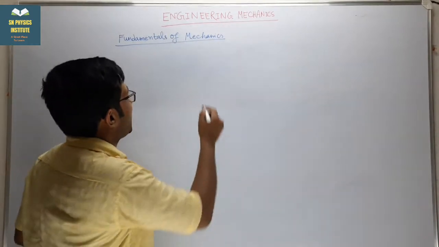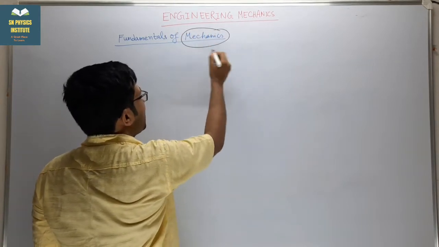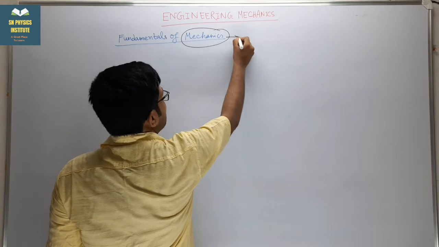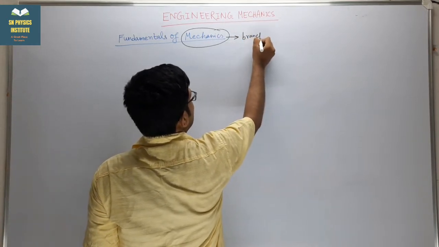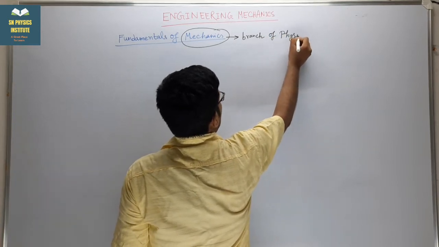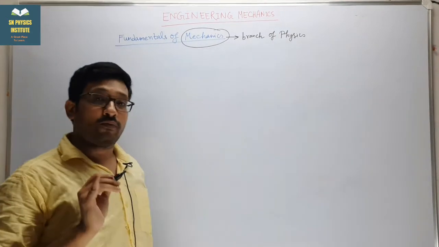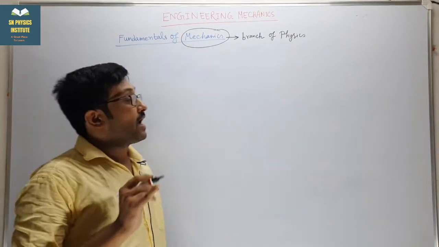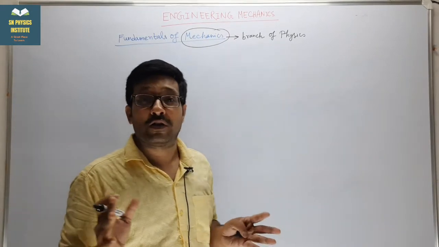So see, at first we have to know what this mechanics is. Mechanics is a branch of physics. Here I am writing: branch of physics which deals with the action of force, whether the body is at rest or in motion.